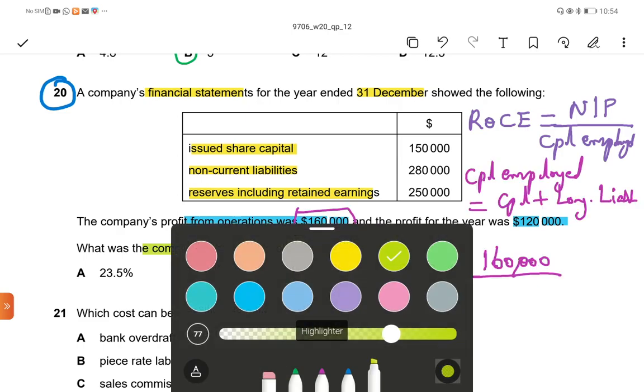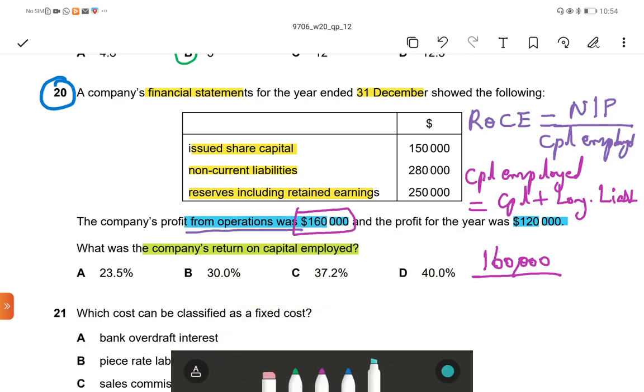What is the capital here? Issued share capital 150,000 and reserves and surplus. This company's capital means capital plus reserves and surplus and premium, etc. So here capital is 150,000 plus 250,000, plus long-term liability 280,000.